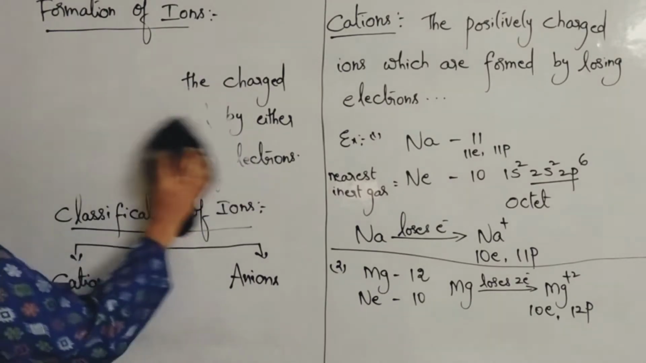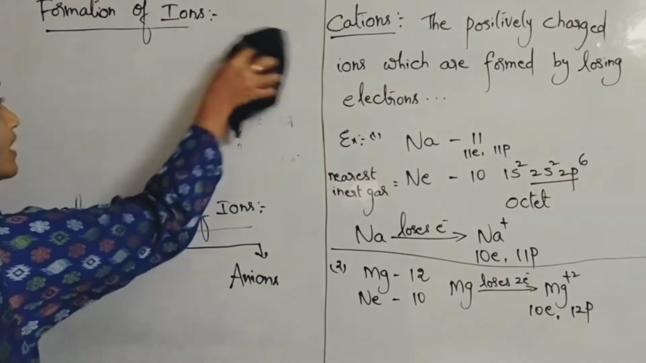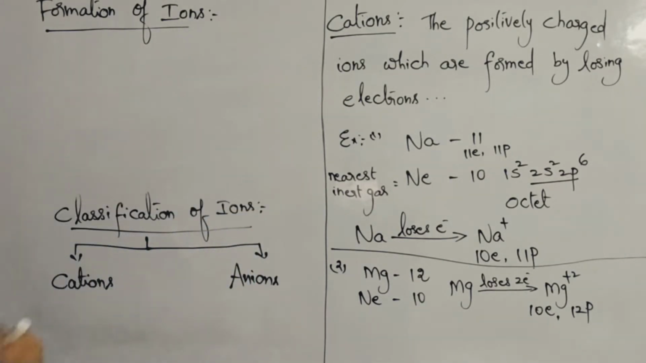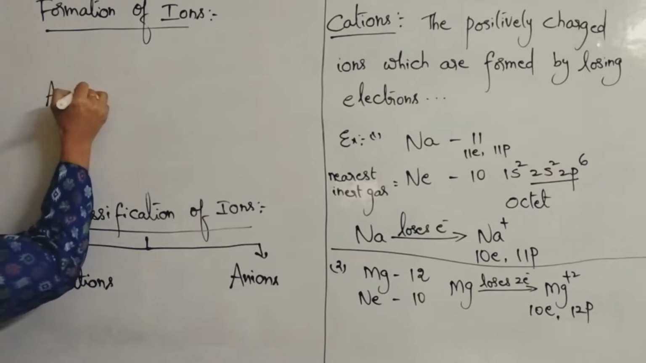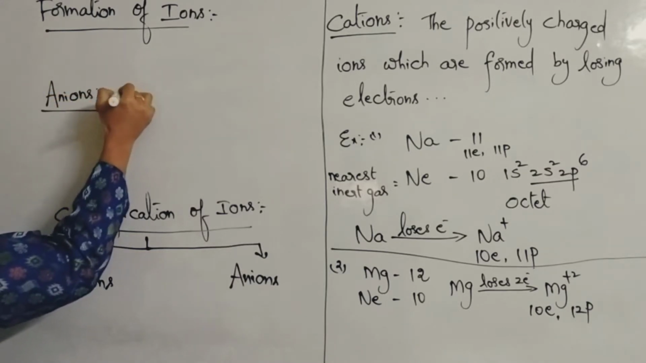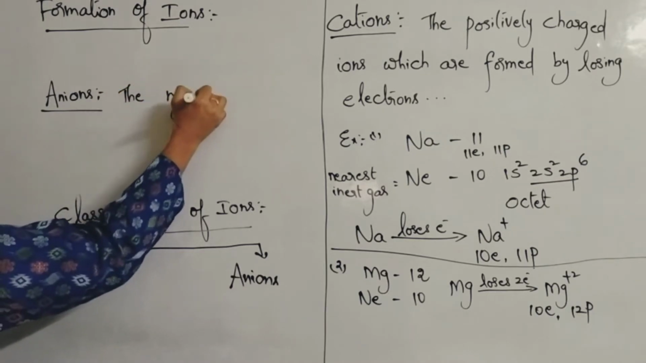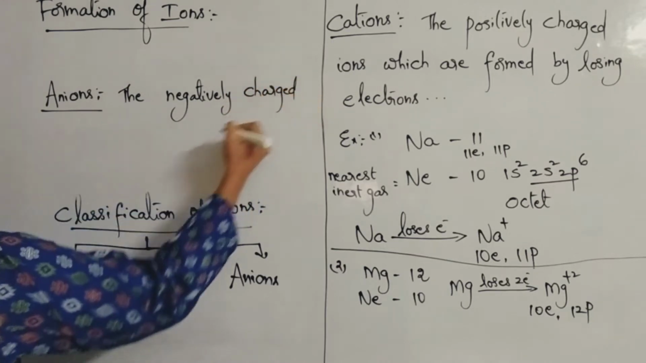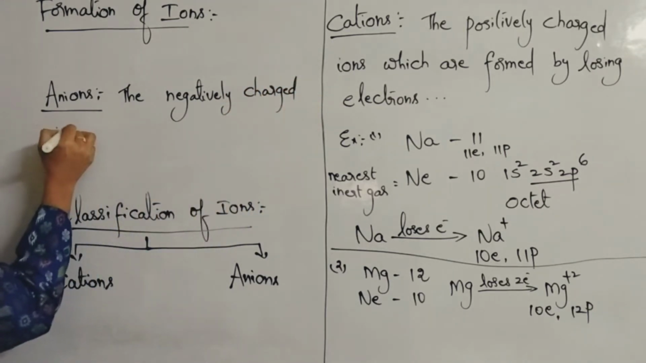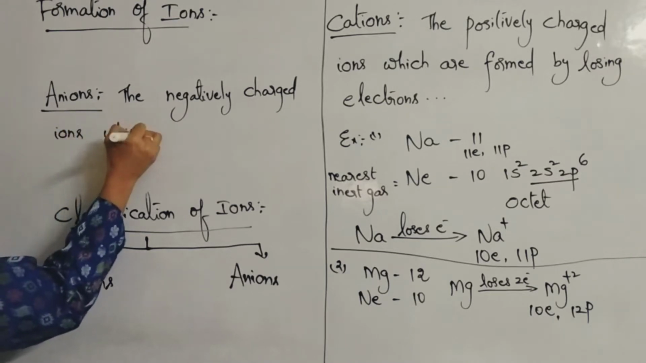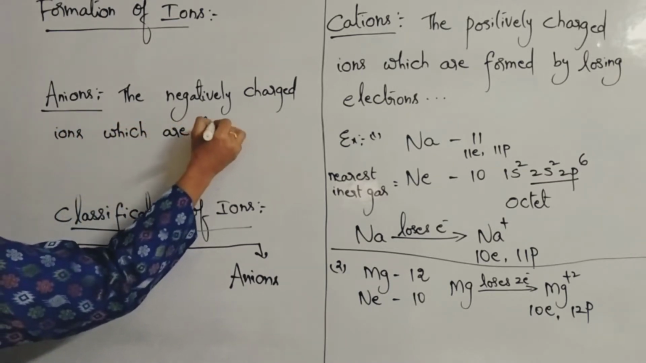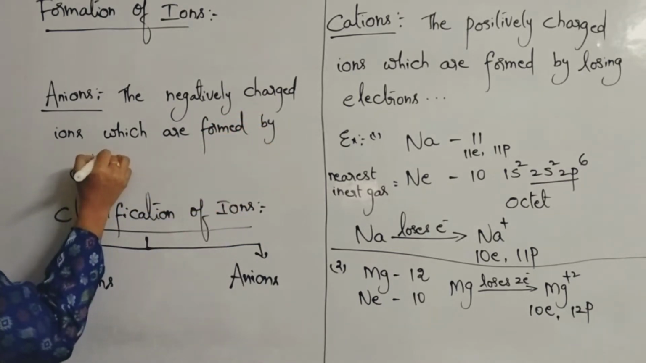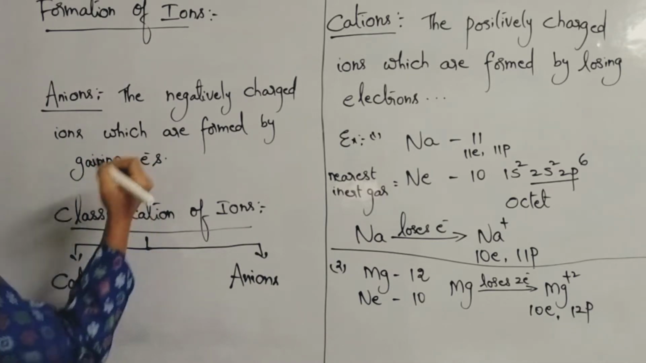And next, anions. How are anions formed? Anions are formed by gaining of electrons. What are anions? Anions are the negatively charged species, negatively charged ions which are formed by gaining electrons.